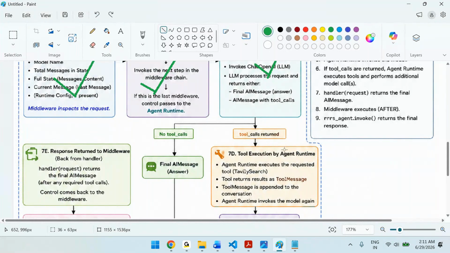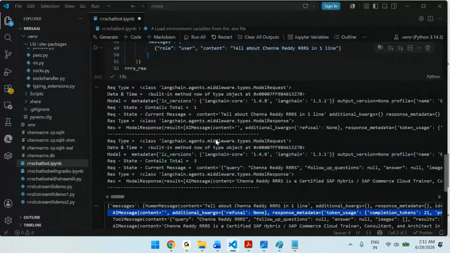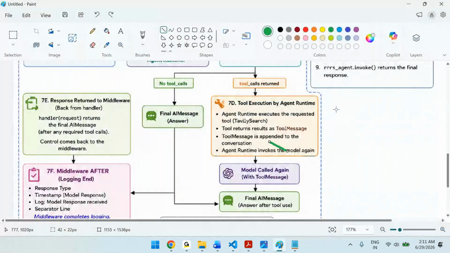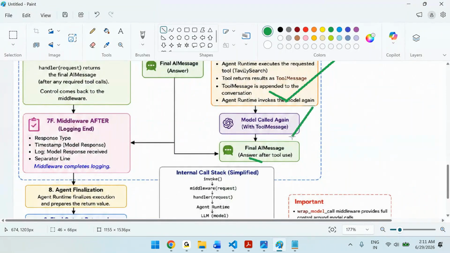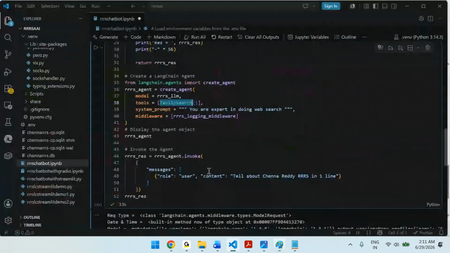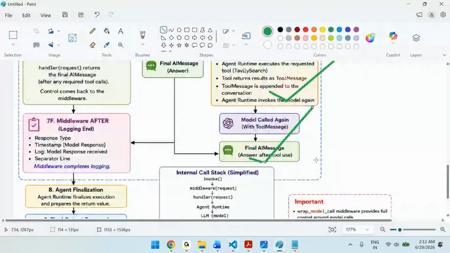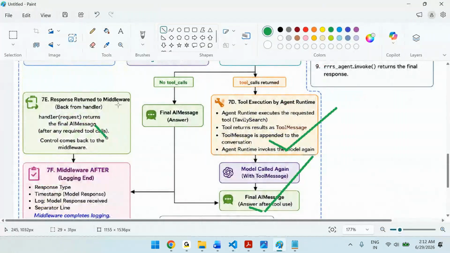If there are tools, right now the Tavily search tool is there, so that is the one that gets executed, and it keeps the response in the tool message. That is what it will take and put in the response.